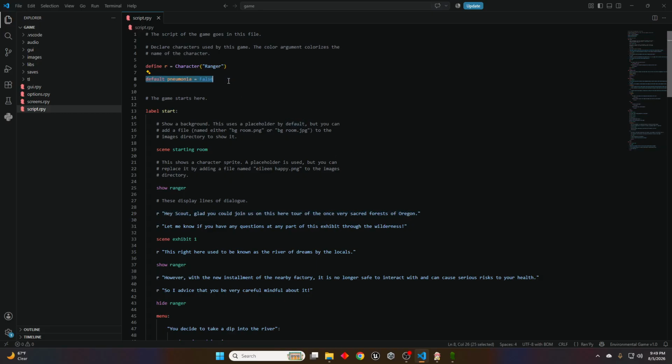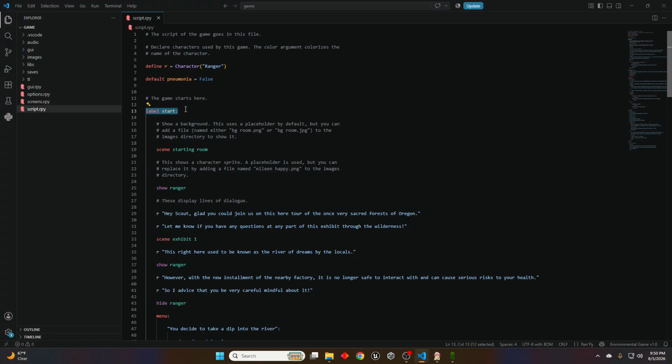And I have another variable here I've defined as pneumonia. And this is, as you may be able to tell, how we keep track of whether the player has pneumonia or not. Now, obviously, the player does not start off with pneumonia, so we set this as false initially. And then the game will start in this line.